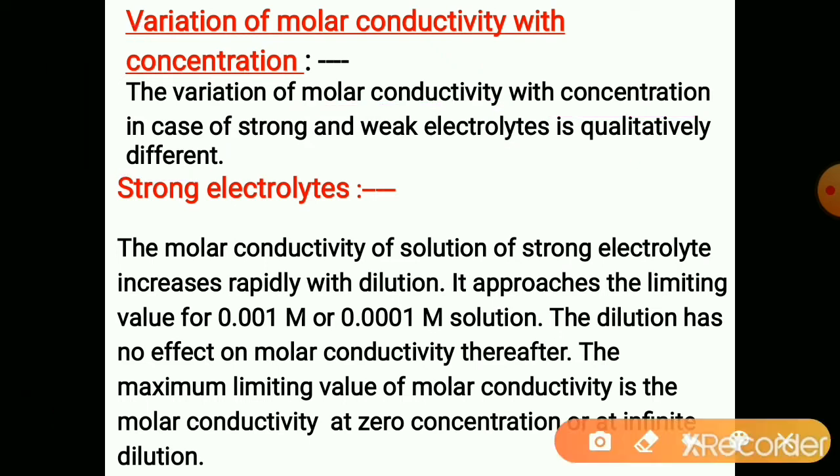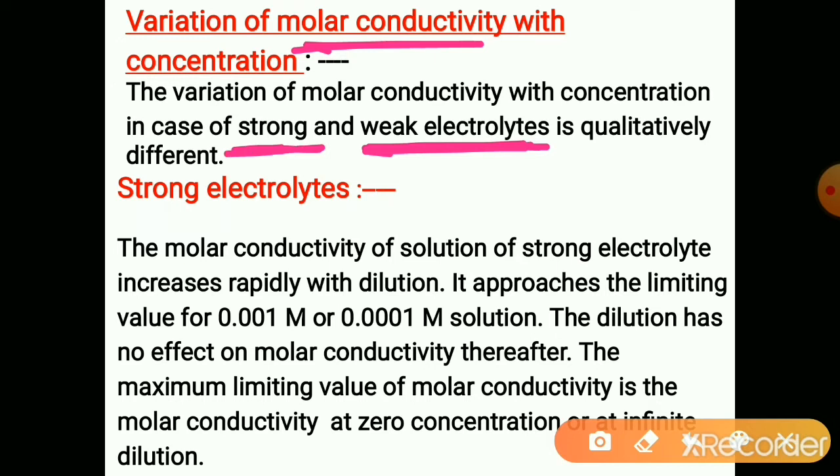As we know, strong electrolytes undergo complete dissociation, so the number of ions produced in the case of strong electrolytes is more. Weak electrolytes never undergo complete dissociation, so the number of ions produced from weak electrolytes will be comparatively less. So the molar conductivity of strong and weak electrolytes of the same concentration differs.